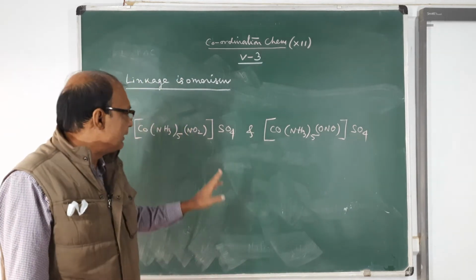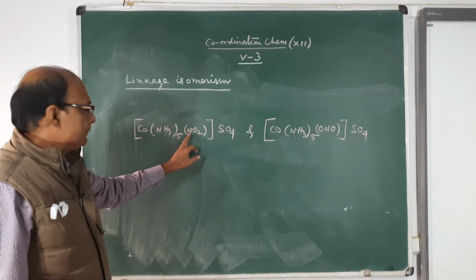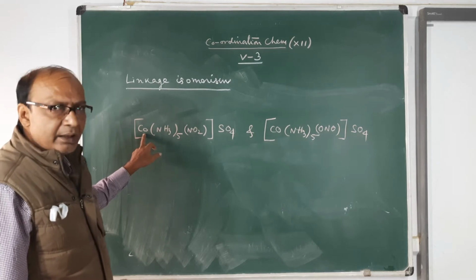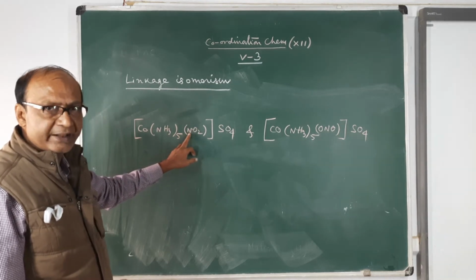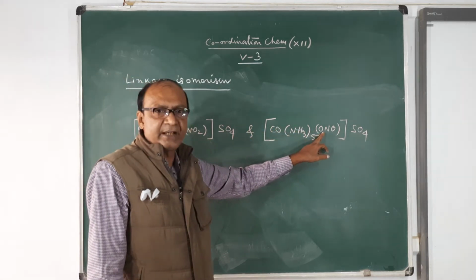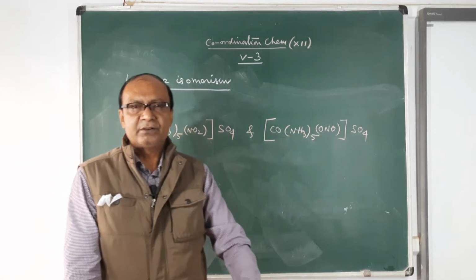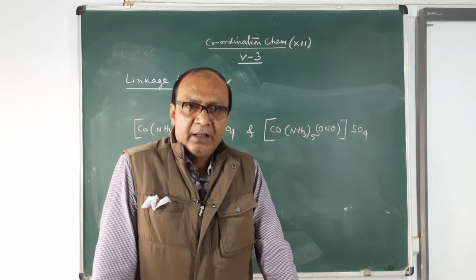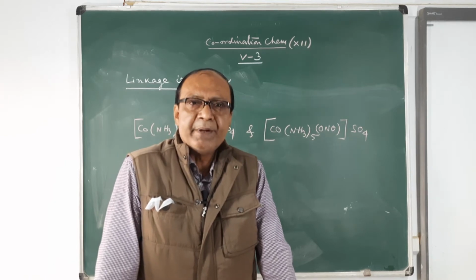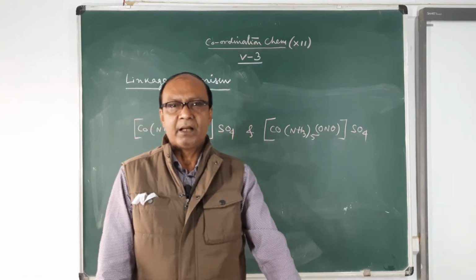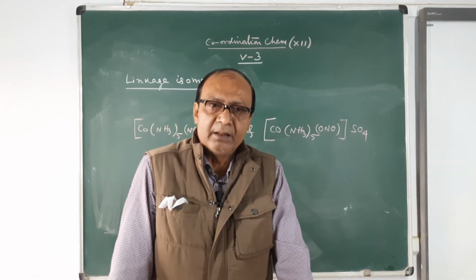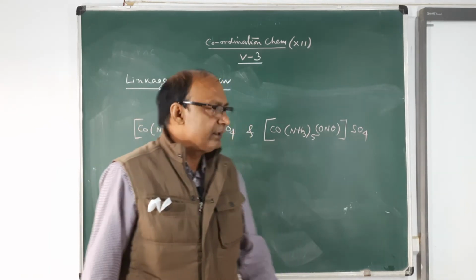So here you know that NO2 is linking to the central metal ion through nitrogen. Nitrogen is the donor site here, oxygen is the donor site here. So linkage isomerism arises due to the presence of an ambidentate ligand joining to the central metal ion through different donor sites. Clear? This is the example.